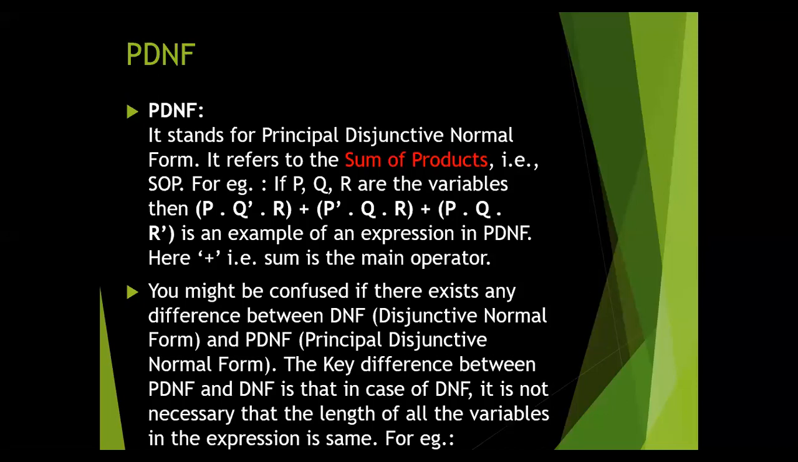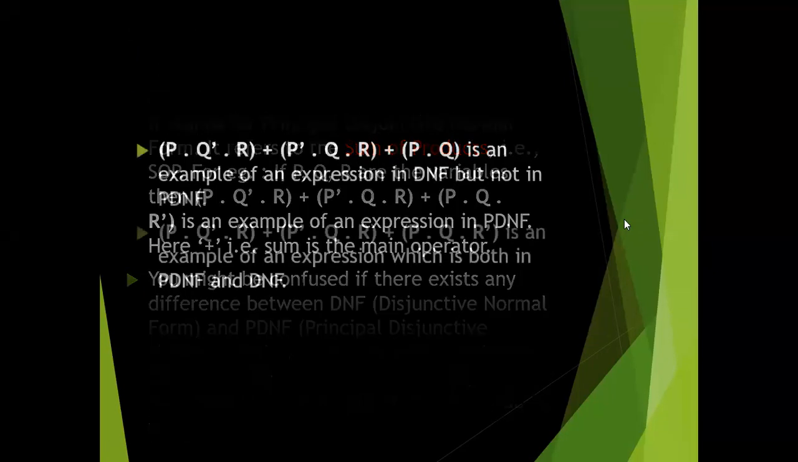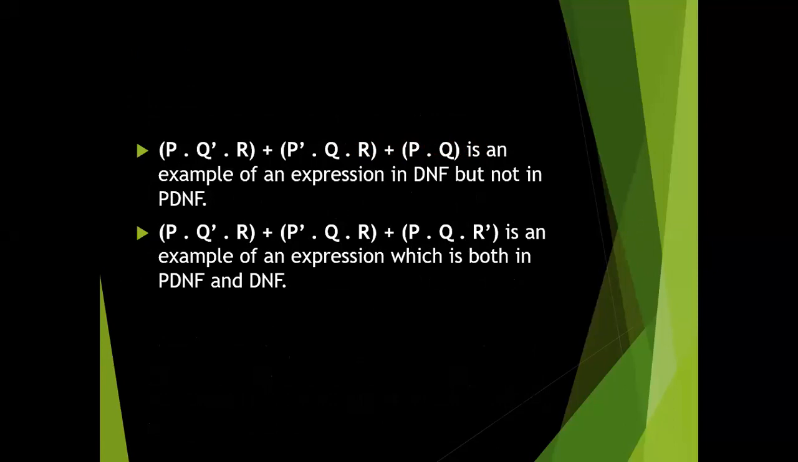Here you may confuse between the principal disjunctive normal form and the DNF, the disjunctive normal form. The key point is that in the case of DNF, it is not necessary that the length of all the variables in the expression is the same, but the PDNF has the same length. Now next, this one is the example of PDNF and DNF.